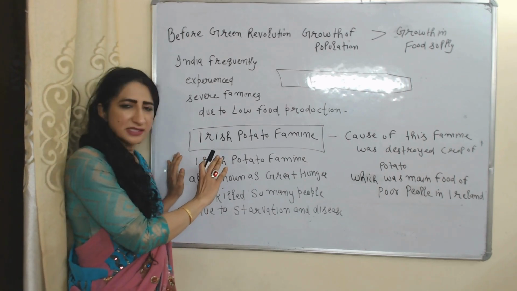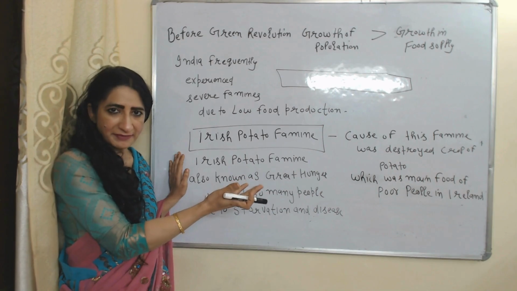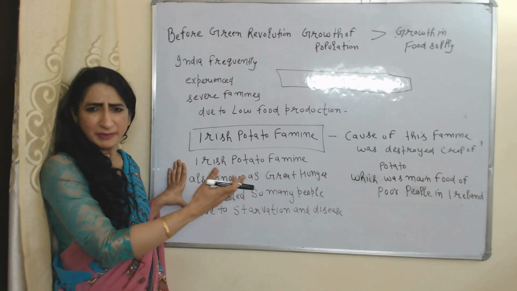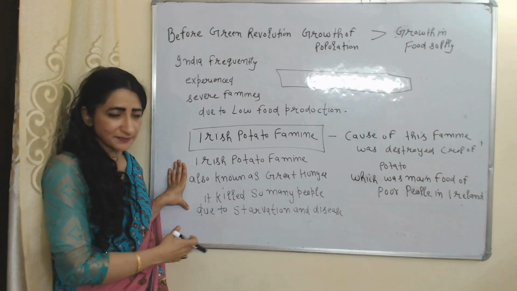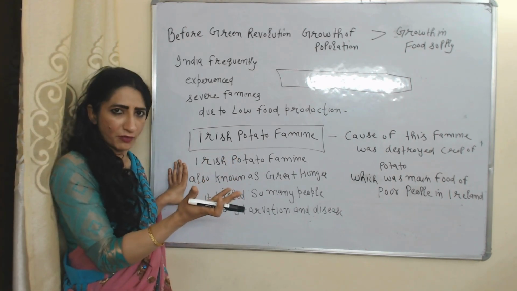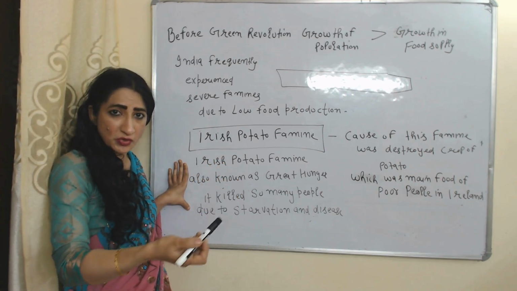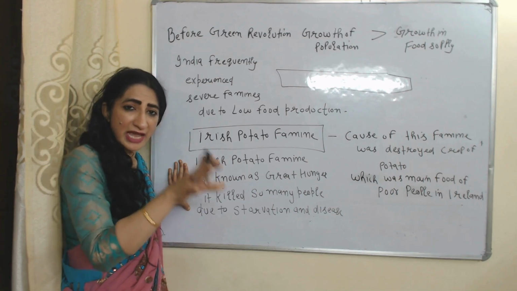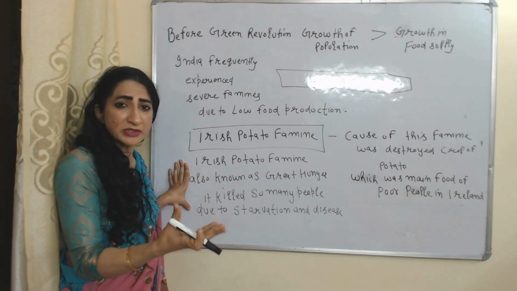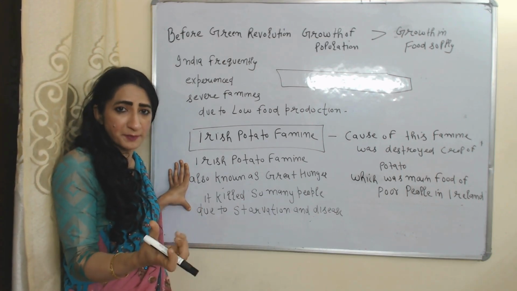Next classical example of Malthus theory is Irish potato famine. It is also known as Great Hunger because it killed so many people due to starvation and disease. During this time period, potato was main food for Irish people, but potato crops were destroyed. That's why there was a lack of food, but population was continuously growing. It led to extreme hunger and eventually became cause of death of so many people.